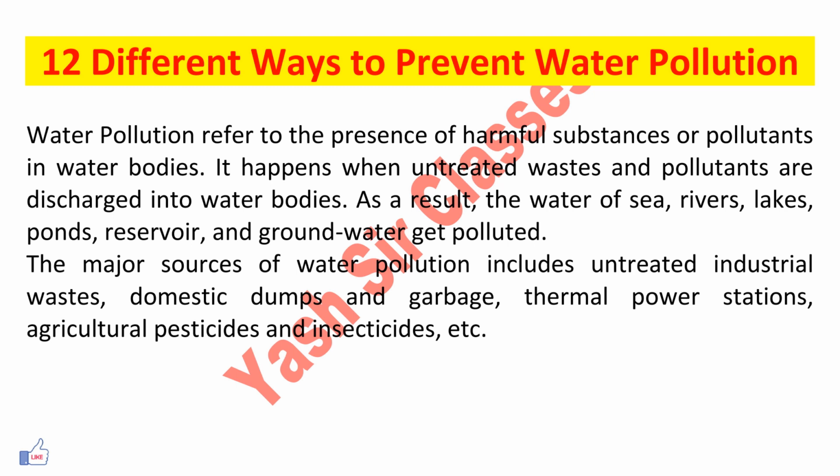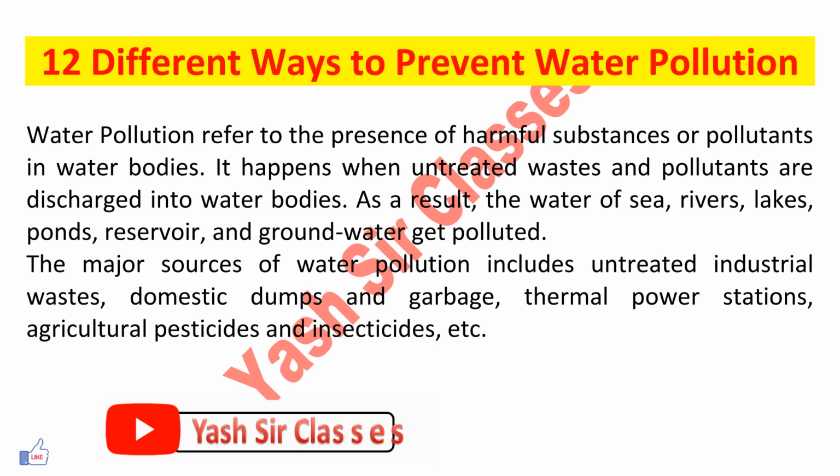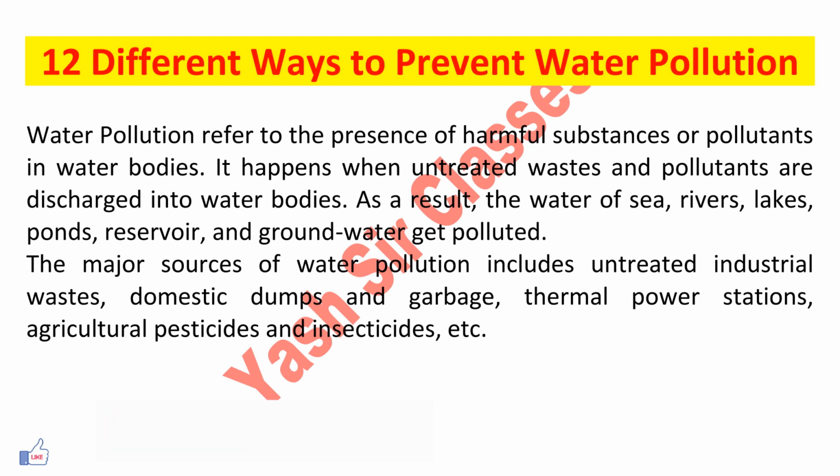12 different ways to prevent water pollution. Water pollution refers to the presence of harmful substances or pollutants in water bodies. It happens when untreated waste and pollutants are discharged into the water bodies. As a result, the water of seas, rivers, lakes, ponds, reservoirs, and groundwater gets polluted.